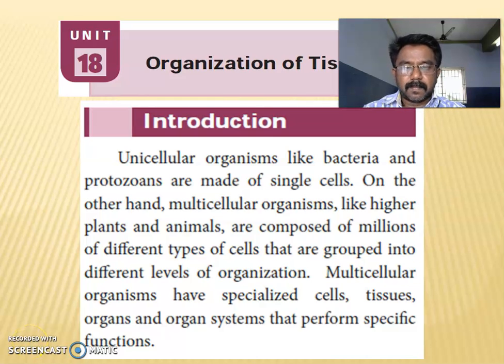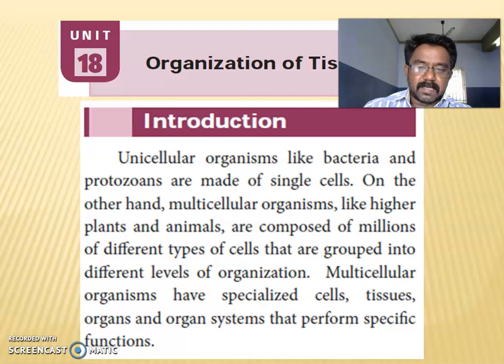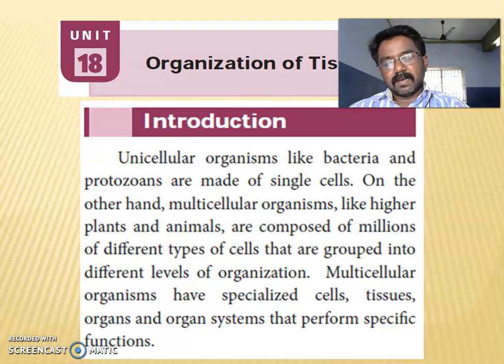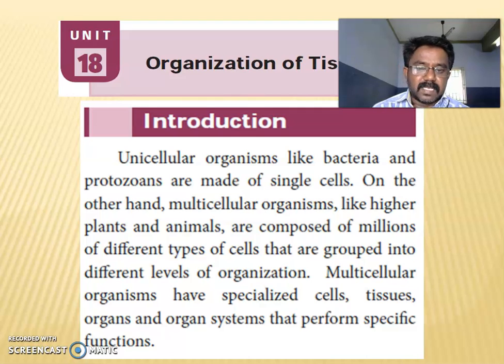Good afternoon, students. Today we are studying Unit 18, Organization of Tissue. Right? In this chapter we should learn about the introduction. Cellular organization: organisms like bacteria and protozoa are made up of single cells. On the other hand, multicellular organisms like higher plants and animals are composed of millions of different types of cells, like liver cells, lung cells, heart cells, right, that are grouped into different levels of organization.